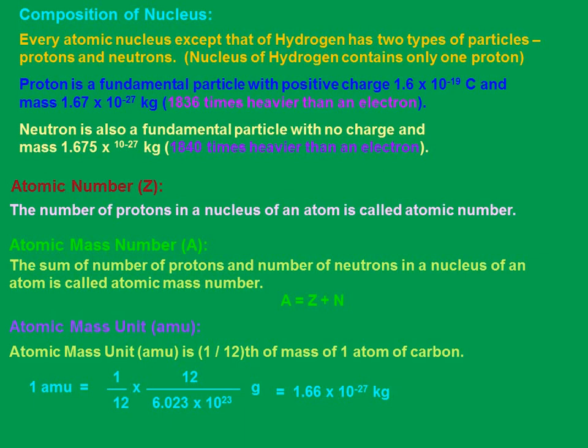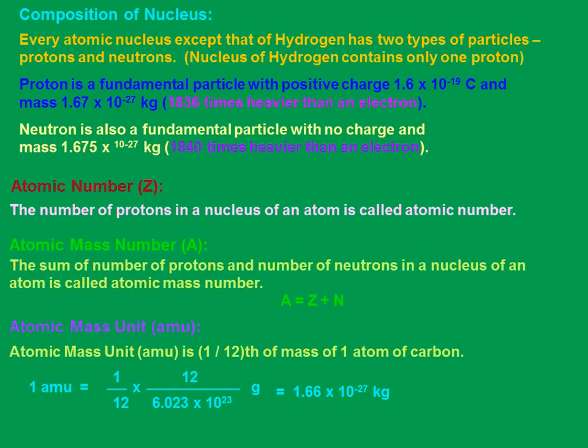AMU is equal to 1/12th part of the mass of the carbon isotope C-12. The mass of carbon C-12 is exactly 12 AMU, so 1 AMU is 1/12th of the mass of one atom of carbon C-12.